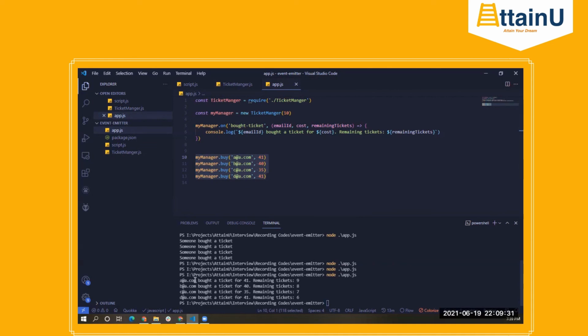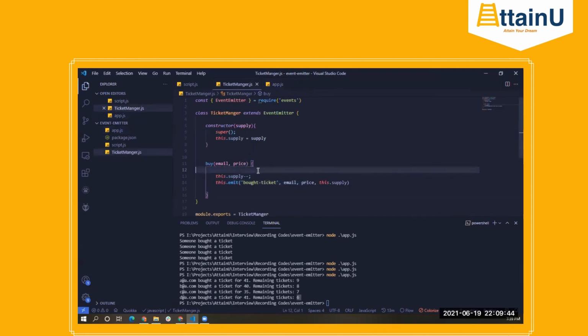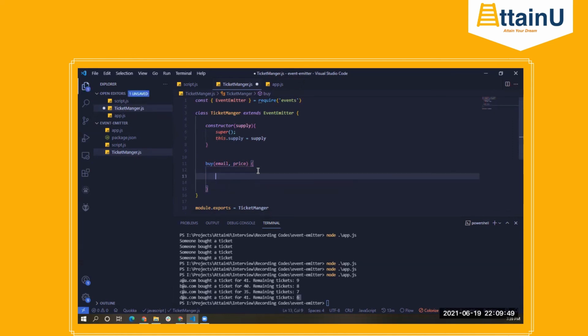See, a.com bought a ticket for 41, remaining tickets 9, and then there was a second person for 40, 8, 7, 6, right? Of course, in the production code, what we can do is put this in an if block. Why? Because if the supply is 0 now, then we cannot buy more tickets, correct?